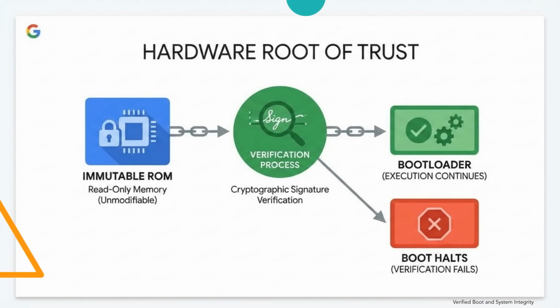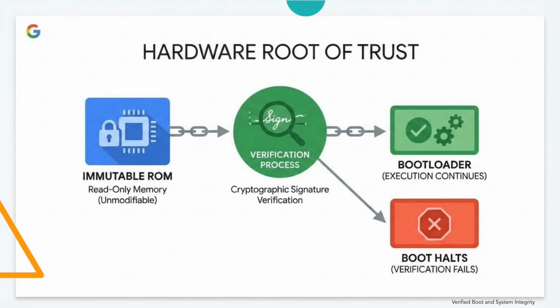The security verification process begins with the hardware root of trust. When a device powers on, the processor begins execution from a small program stored in read-only memory. Because this memory is immutable, the code stored within it cannot be modified by attackers. This immutable code becomes the first trusted component in the system boot process.